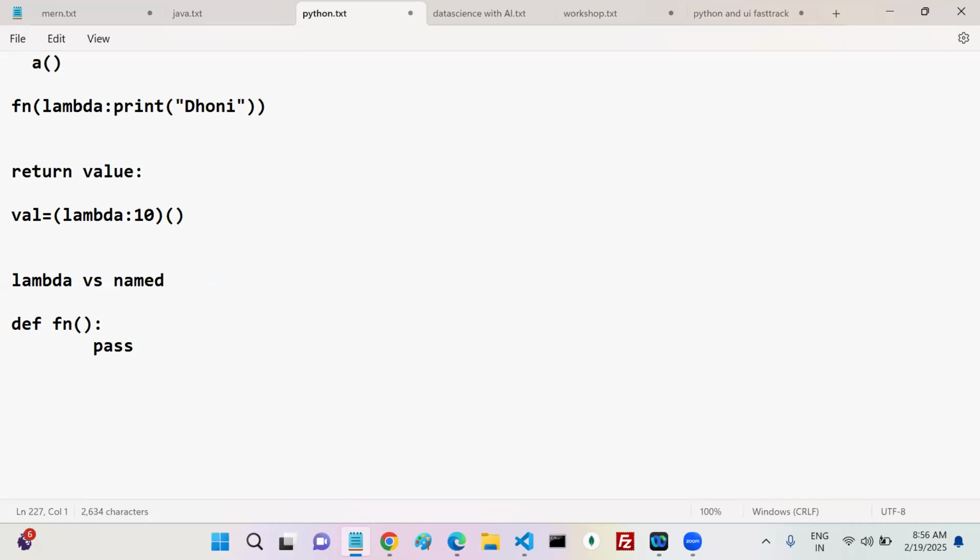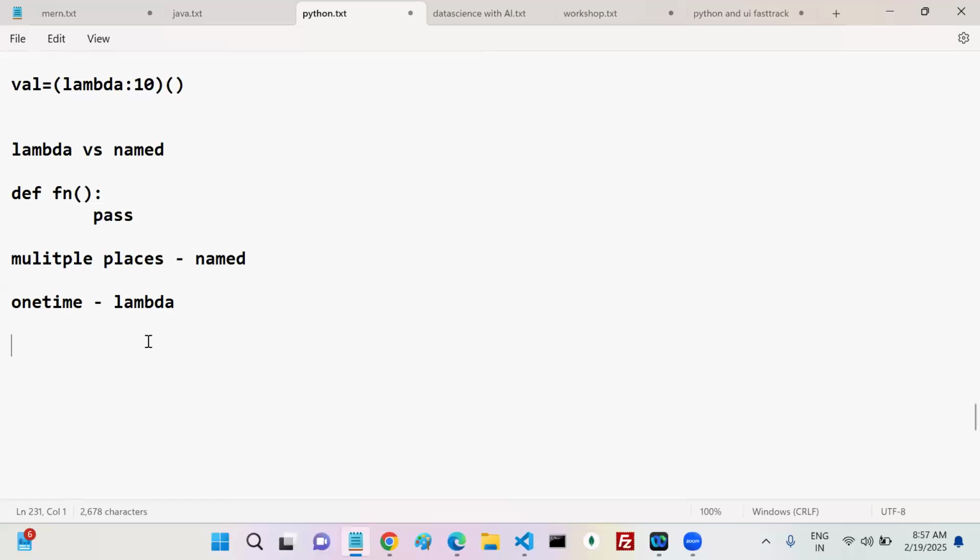Named, right? I have one functionality, with multiple statements, maybe thousands of lines of code, and I want to use it in multiple places. Then the best suitable one is named. Now, one-time usage, just one time only, and I don't want to use it in any other place. Then can you go with lambda or not? Yes or no?